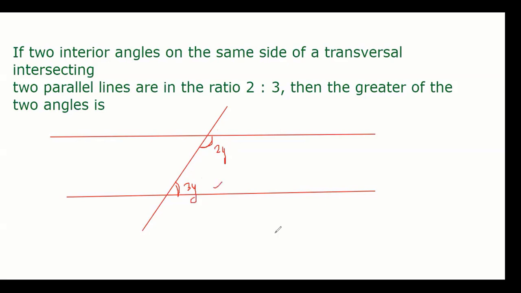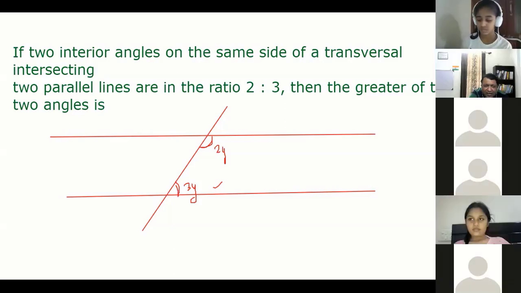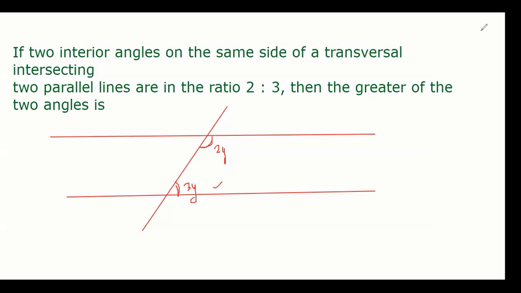Very easy. Apply the rule, either the corresponding angle theorem, vertically opposite, or alternate. Any of the three you apply, you can do it very easily. Remember the rule: corresponding angles are equal, alternate angles are equal, vertically opposite angles are equal. Shall I apply vertically opposite?